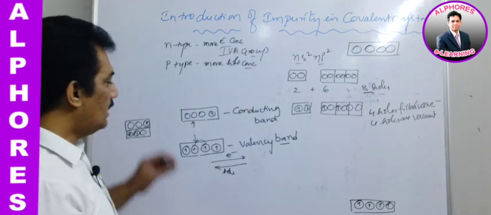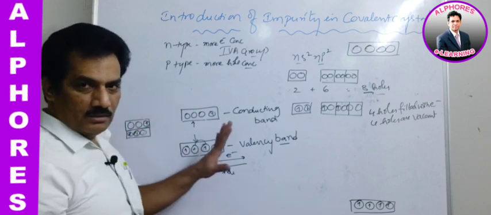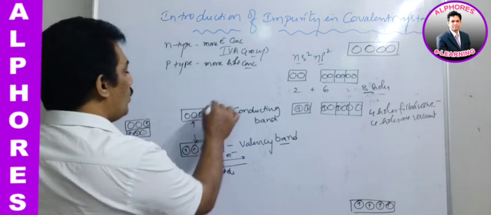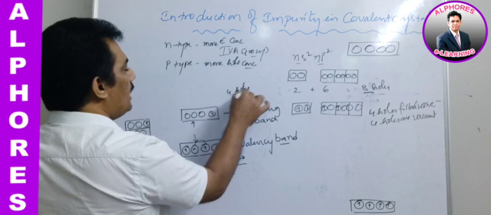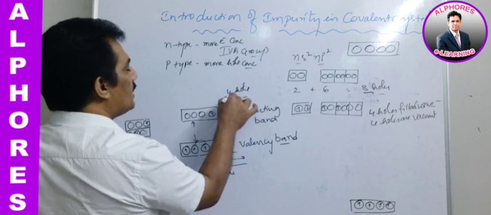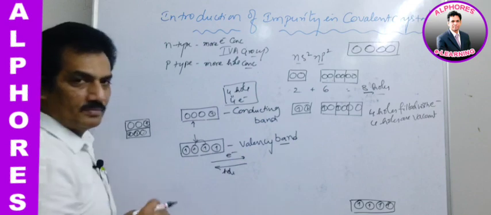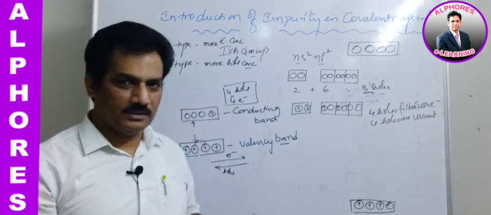Clear? And actually in semiconductors, like 4th group elements, the 4 holes and 4 electrons are equal in number. That's why they are pure semiconductors.